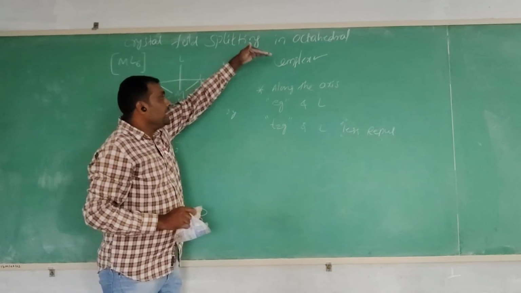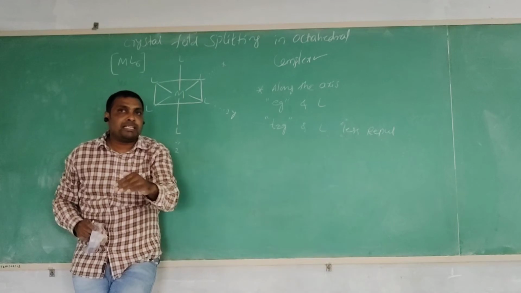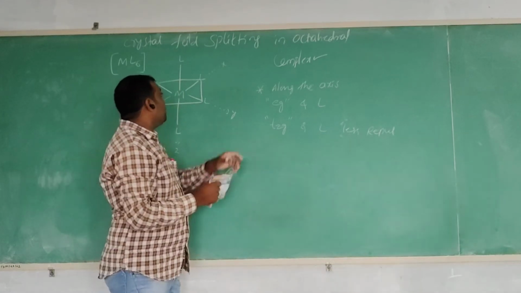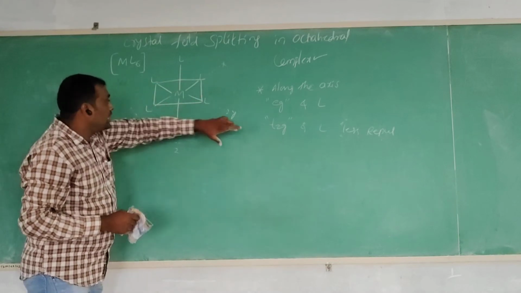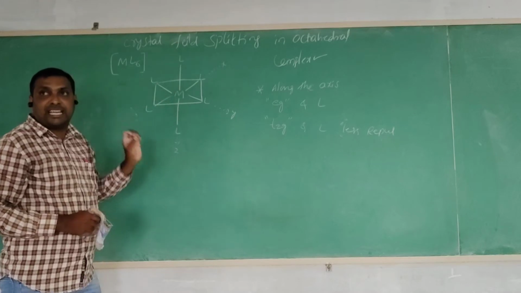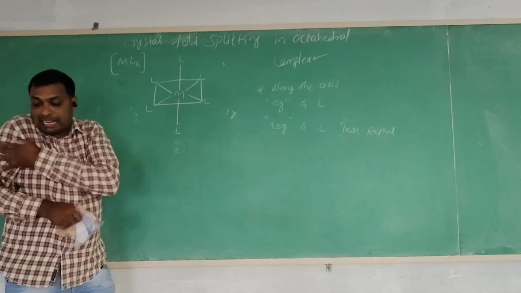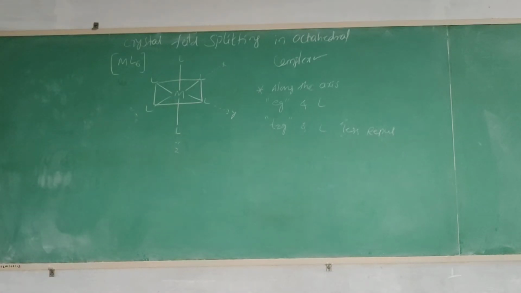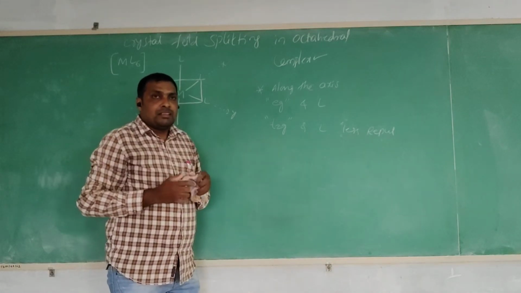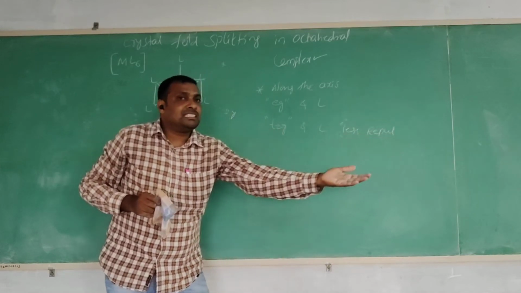First point again: in octahedral complexes, the 6 ligands approach the metal atom along the axis. Out of 6 ligands, 2 approach along the x-axis direction, 2 along the y-axis direction, and 2 along the z-axis direction. Total 6 ligands approach the metal atom along the axis. Now the d orbital lobes are situated along the axis and in between the axis.